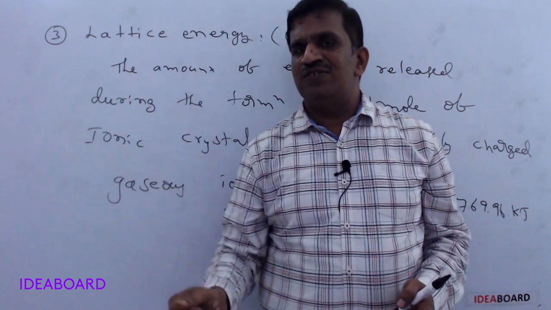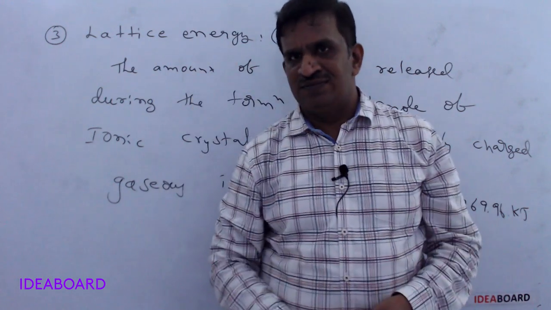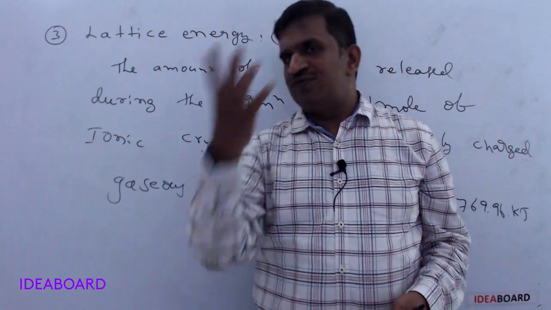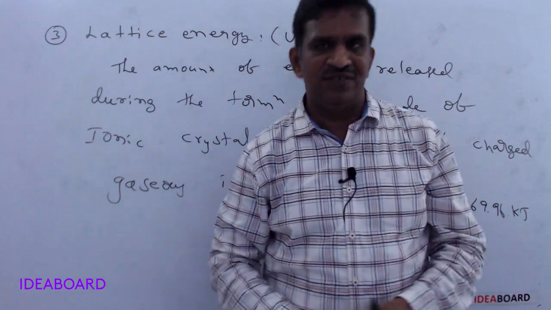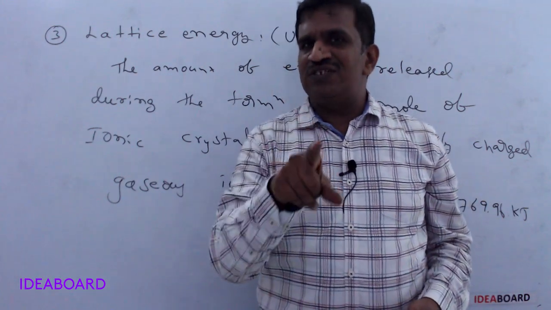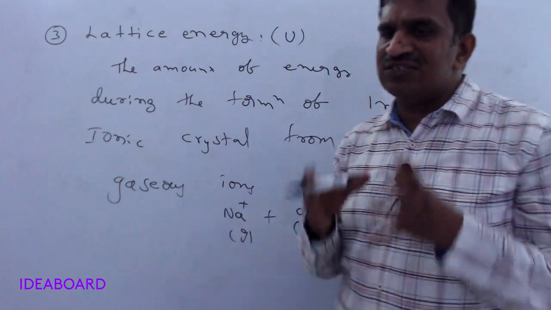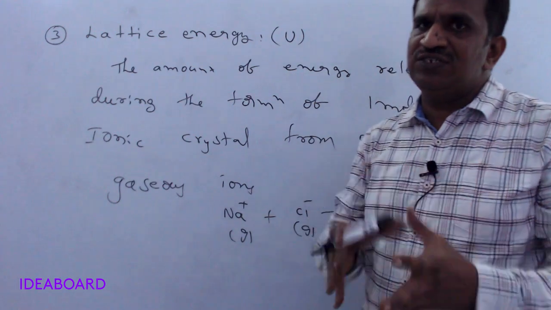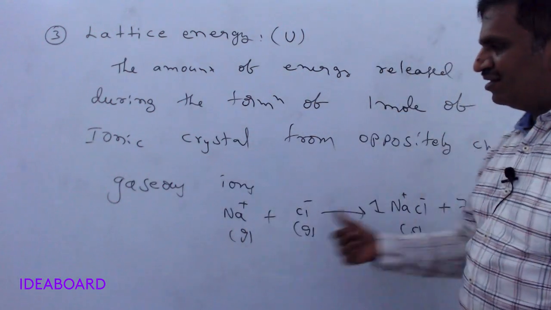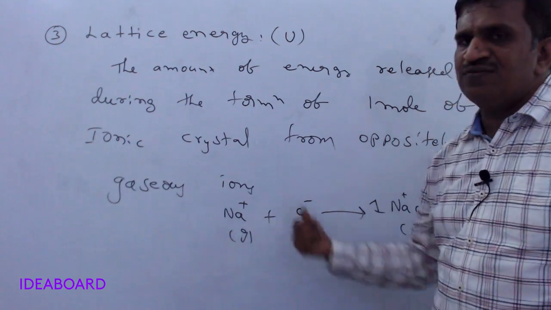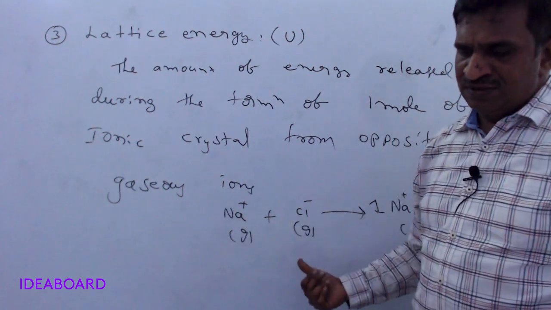The first one, table salt, is a crystalline solid. The second one, face powder, is an amorphous solid. Crystalline solids have a particular solid state structure, and ionic crystals form by the combination of two oppositely charged ions.